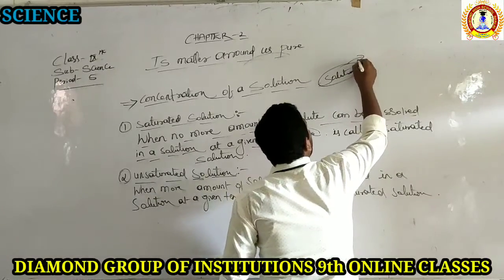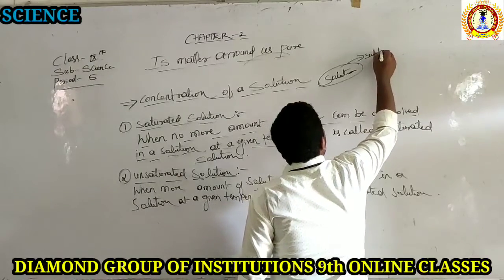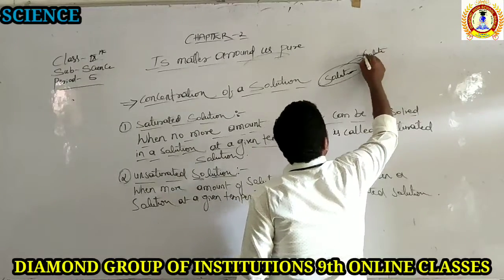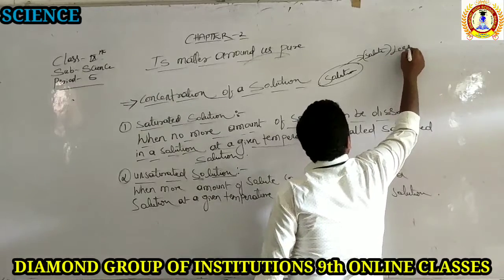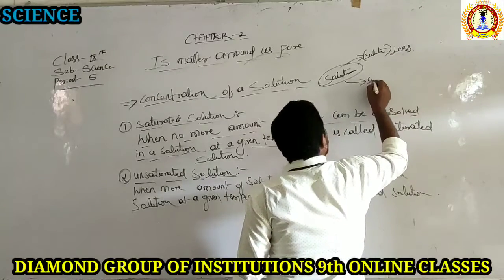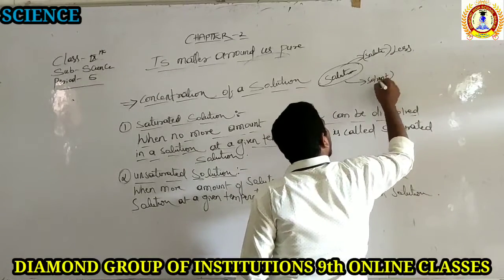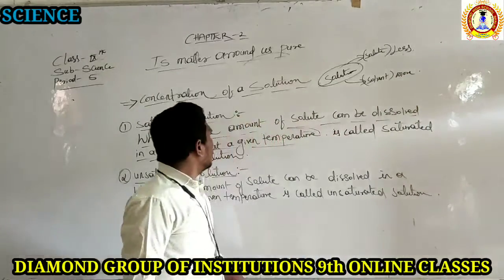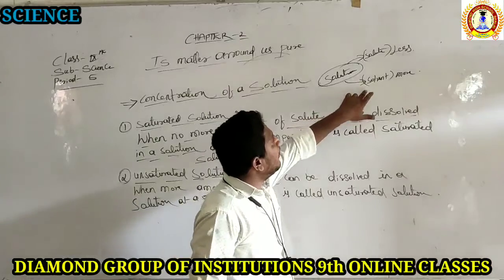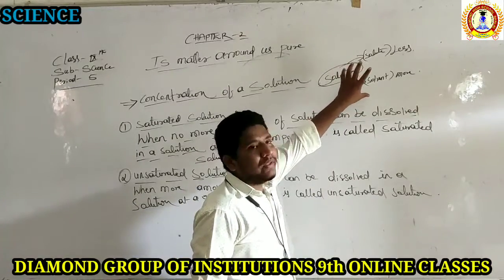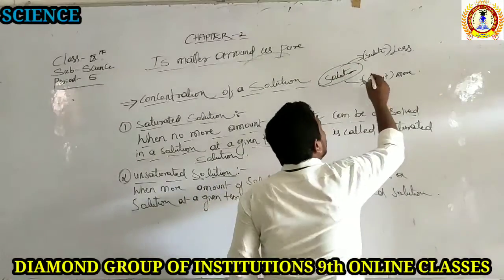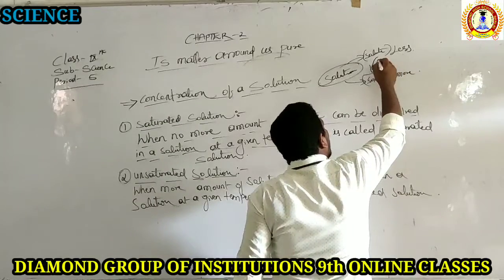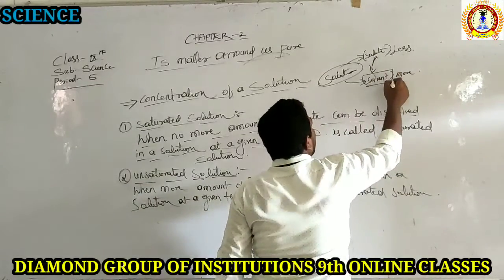In a solution, the solute should always be less. We already discussed that the solute should be less and the solvent should be more, right? So if the solvent and solute are there, at one point we cannot add more solute particles in the solvent.